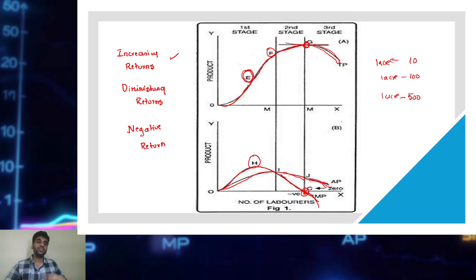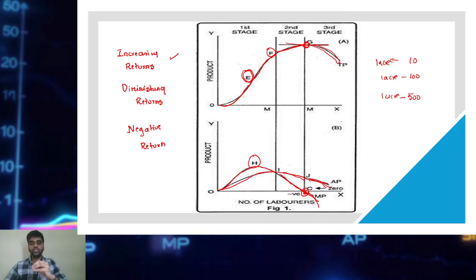When you keep on increasing the units of labor to the same unit of land, what will happen? Productivity decreases. Somebody will be working, somebody will be idle, right? That's the reason why total product, average product and marginal product fall. Hope you have understood this theory. You have to explain the behavior of TP, AP and MP with the increase in labor. First, TP increases at an increasing rate till the point of inflection, then at a decreasing rate till point F.